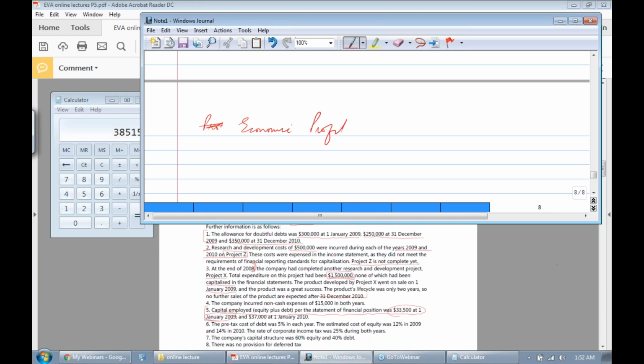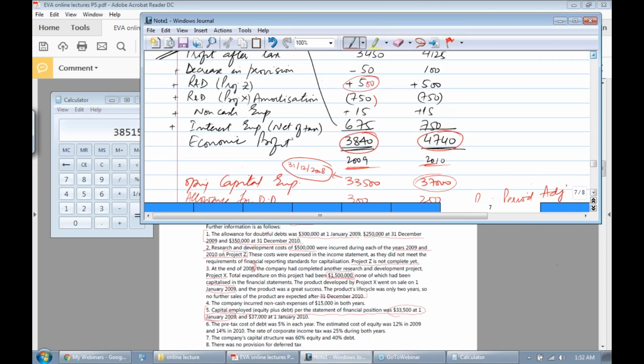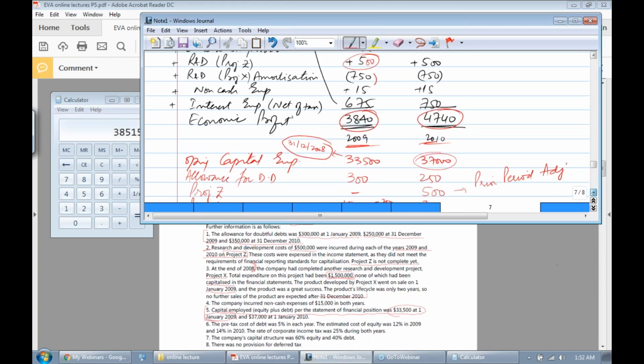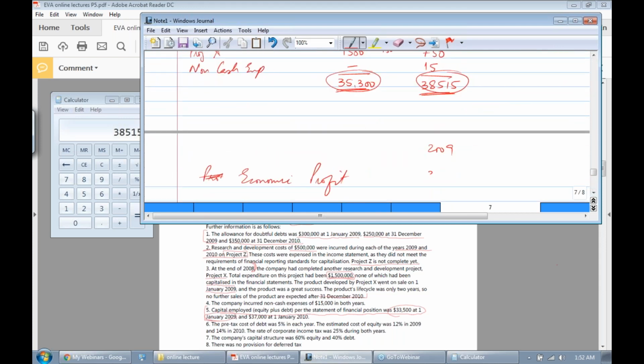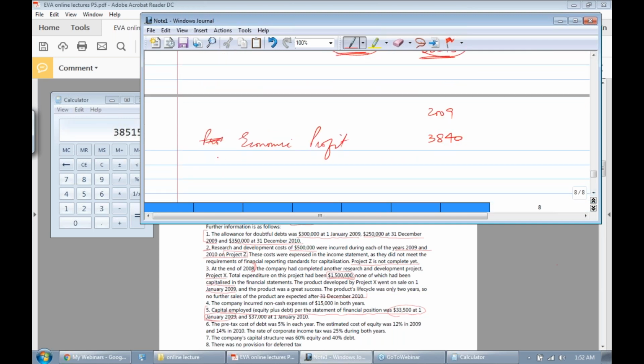Economic profit for 2009 is what? That is around 3,840. And then 35,300 multiplied by the WACC.